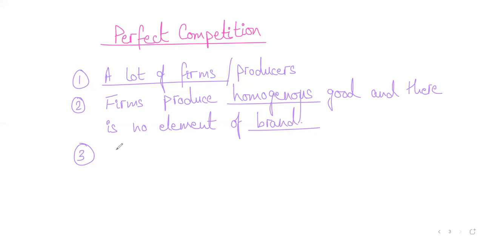Very good. Now, moving forward, another thing that we talked about was that there are no entry and exit barriers. You have to listen to this carefully. In perfect competition, it's very easy for new firms to enter the market. Now, what is an entry barrier? An entry barrier is anything that makes it difficult for new firms to enter. Let me write this down for you: any constraint, any barrier that makes it difficult for new firms to enter the market.